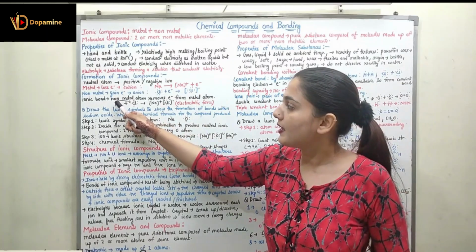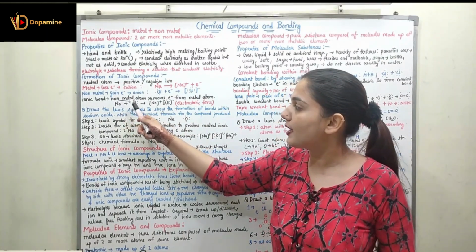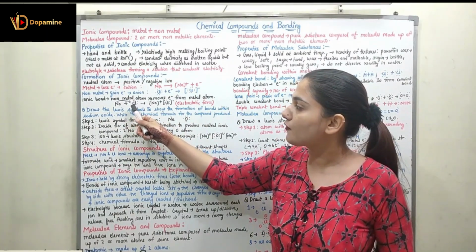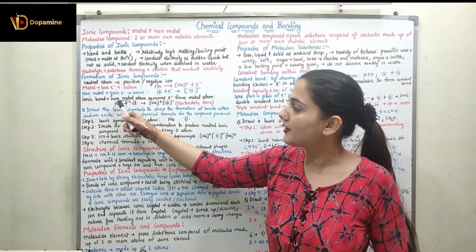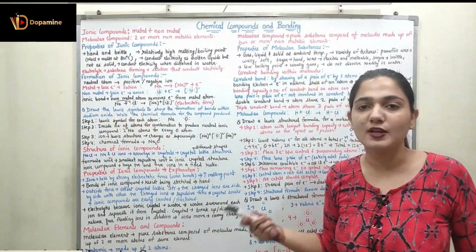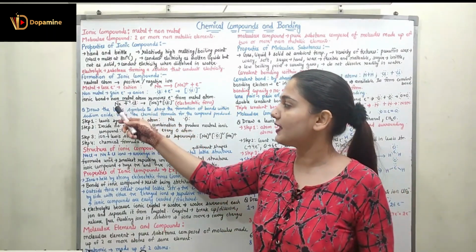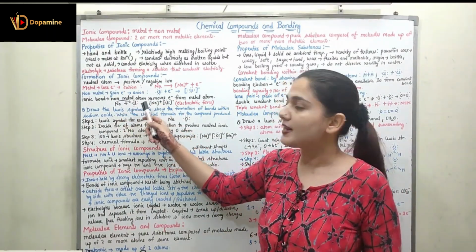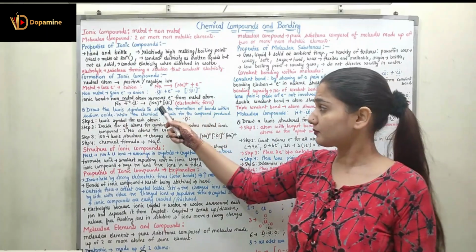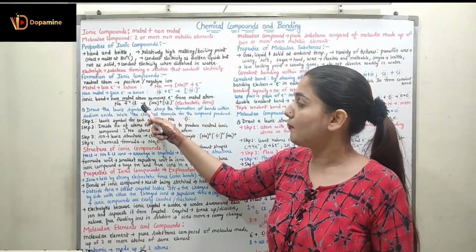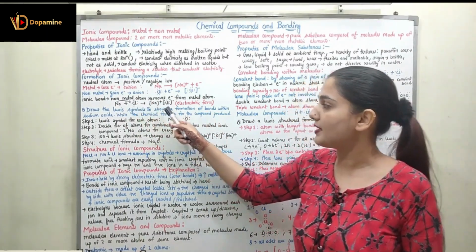The extra electron of sodium can go and complete the octet of chlorine. And since this extra electron of sodium is removed, the octet there is also complete, though no extra electron is present on sodium, and in chlorine the octet is complete. So here it is forming a bond which is called the ionic bond.